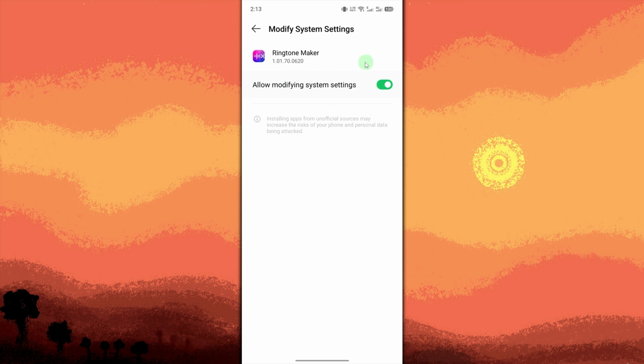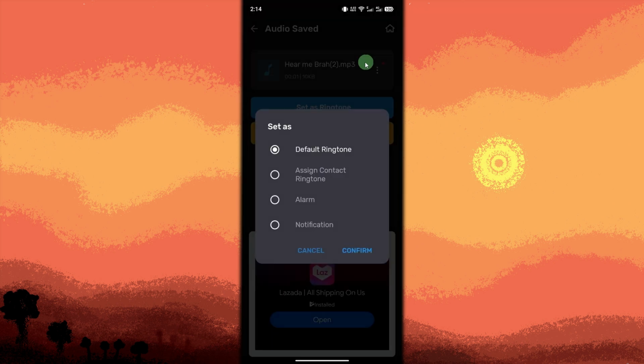Choose Default Ringtone as the save option. Then hit Confirm. Tip: you can also set it directly from the app in some versions. Works with MP3, WAV, and other common formats.